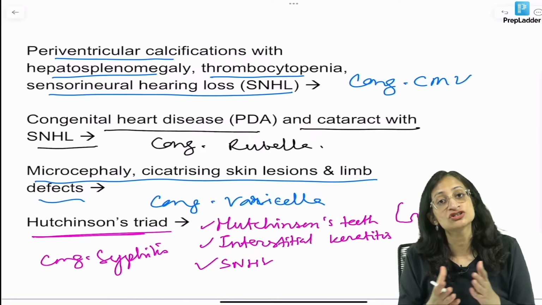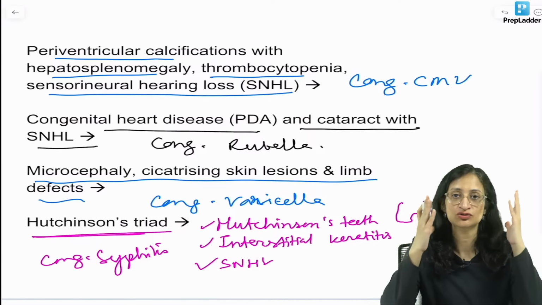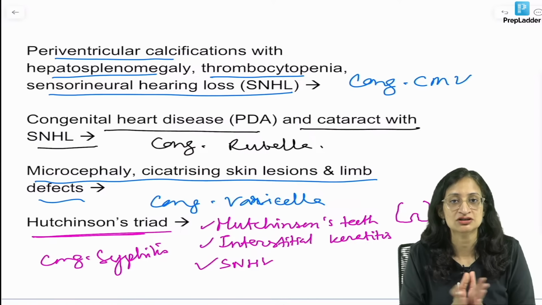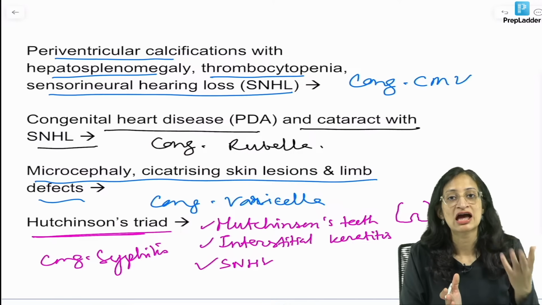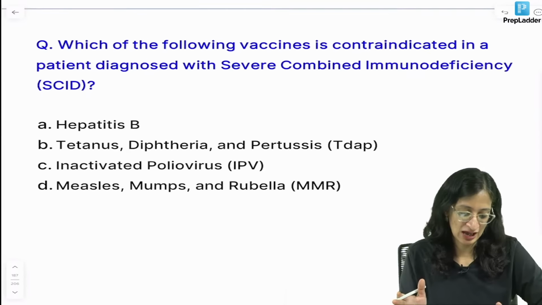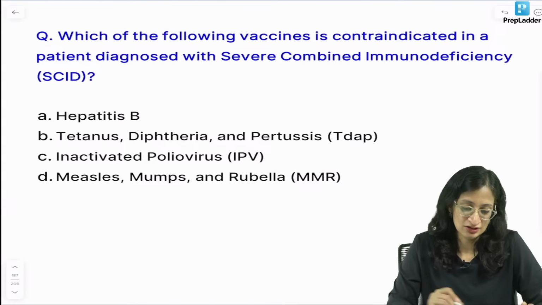Congenital toxoplasmosis, you can get hydrocephalus. So instead of microcephaly, you can get macrocephaly also. So hydrocephalus can be there in congenital toxoplasmosis, and there can be parenchymal calcifications as well. And retinal pigmentary changes.